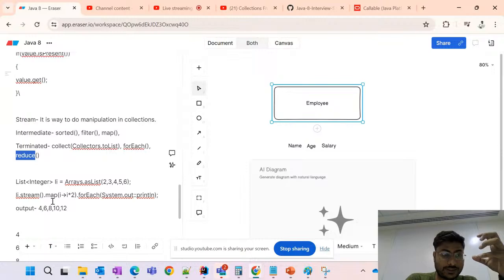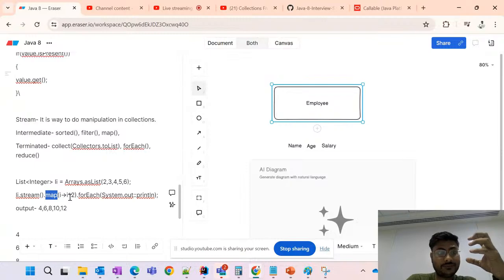Now what you are seeing in this example, this map is processing. This is not giving the end result. It is manipulating the things, but the end result we are getting in forEach. So map is the intermediate operation and forEach is the terminal operation. So now I think it will be clear.